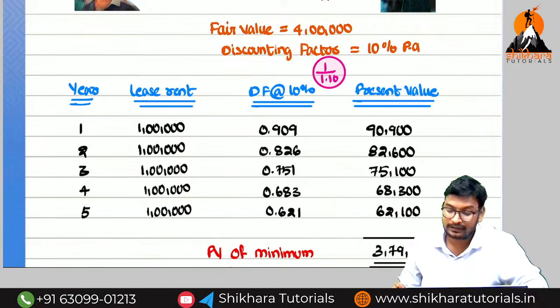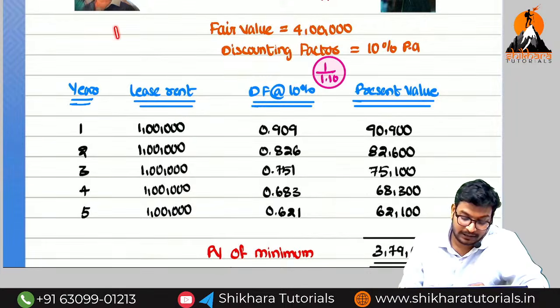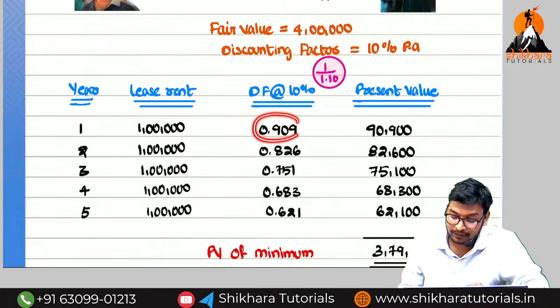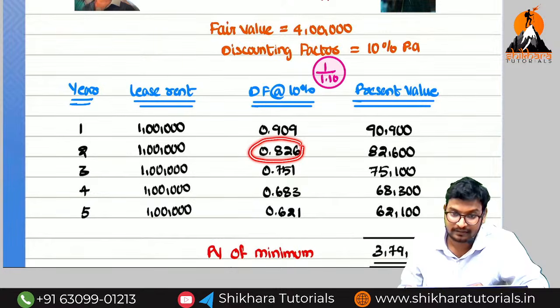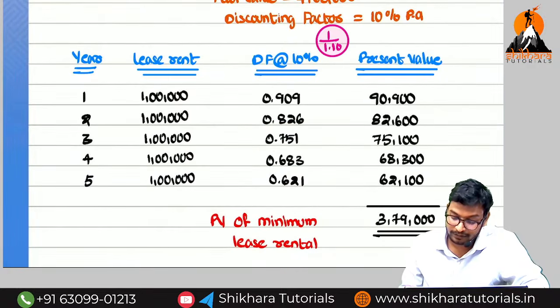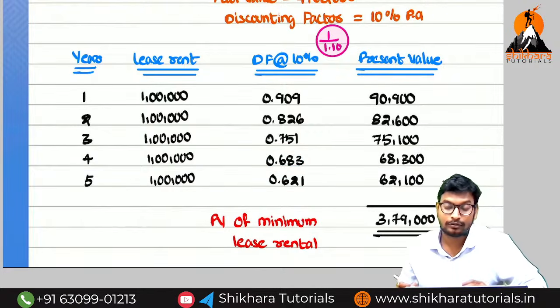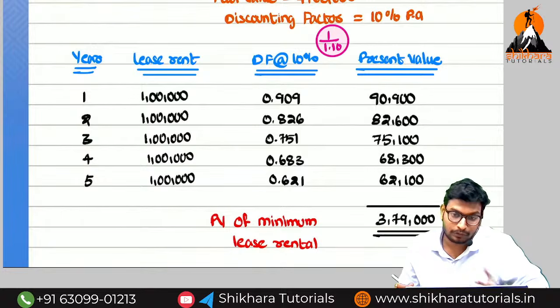If you take the calculator and press 1 divided by 1.1 equal to one time, you are going to get 0.909. Press equal again and you get 0.826. Press again, 0.751. Press again, 0.683. Again equal, 0.621. Most of the students coming from group 1 may not know how to calculate.